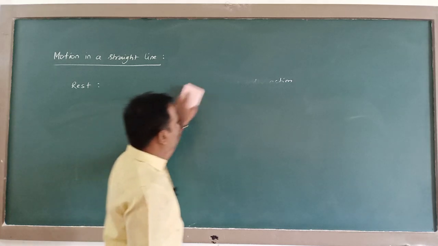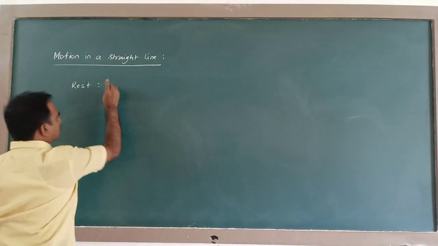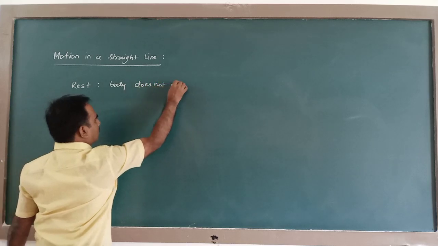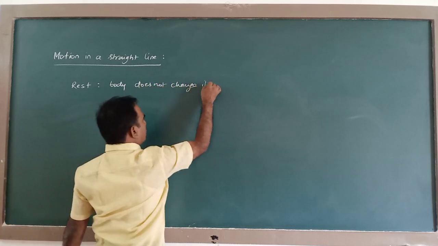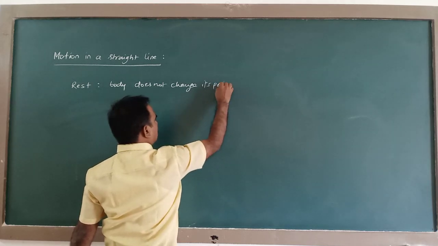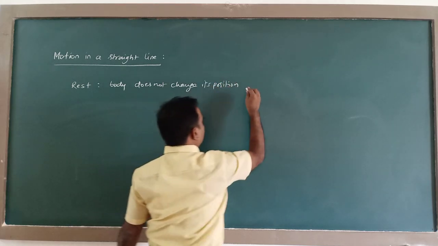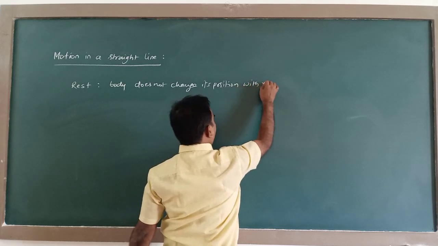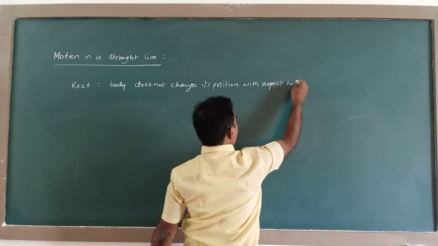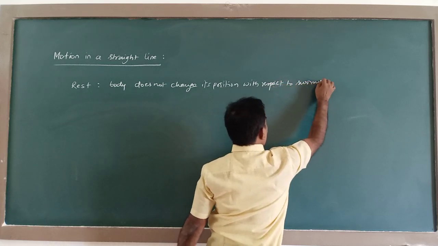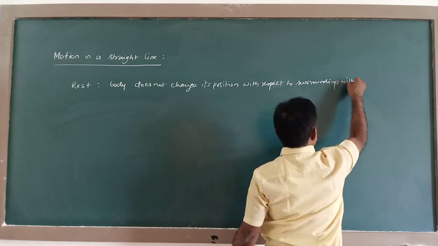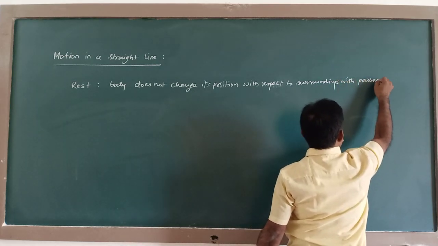So here, rest means the body does not change its position with respect to surroundings with the passage of time.